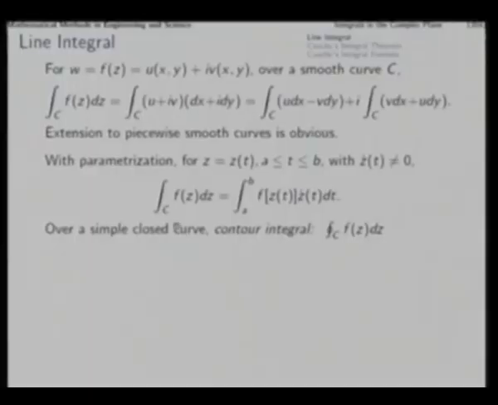Now, if the smooth curve C is taken as a closed curve, a simple closed curve without self intersections, then you can talk of contour integrals, which is integral over a closed curve, and then the symbol is used like this.